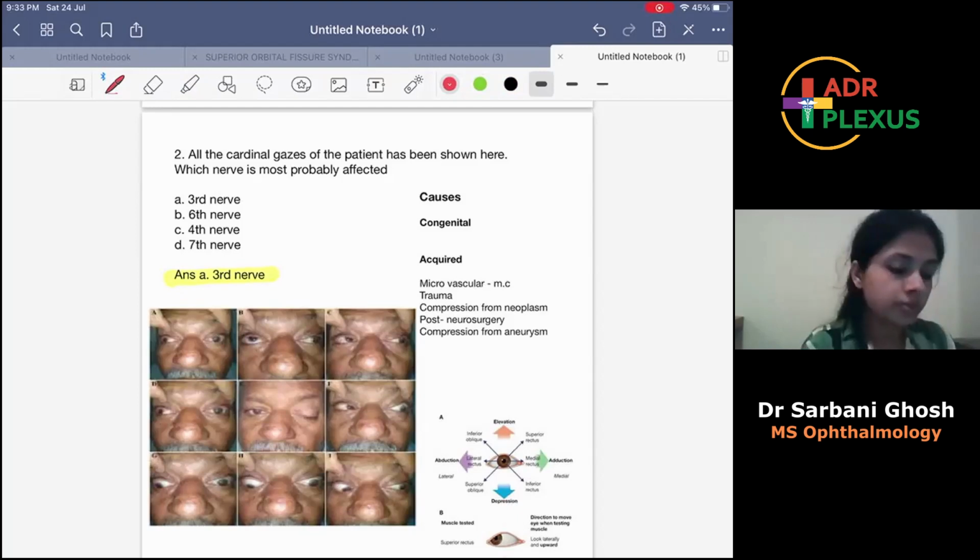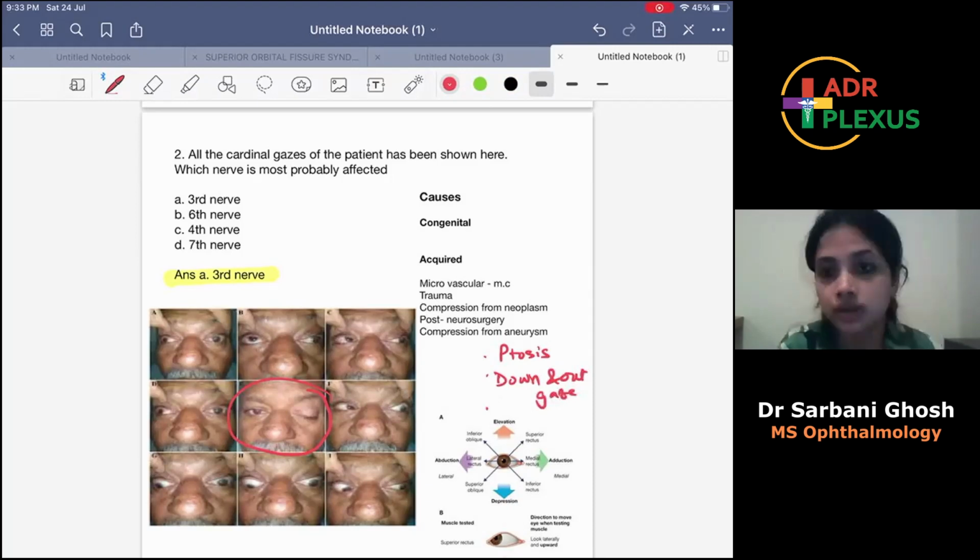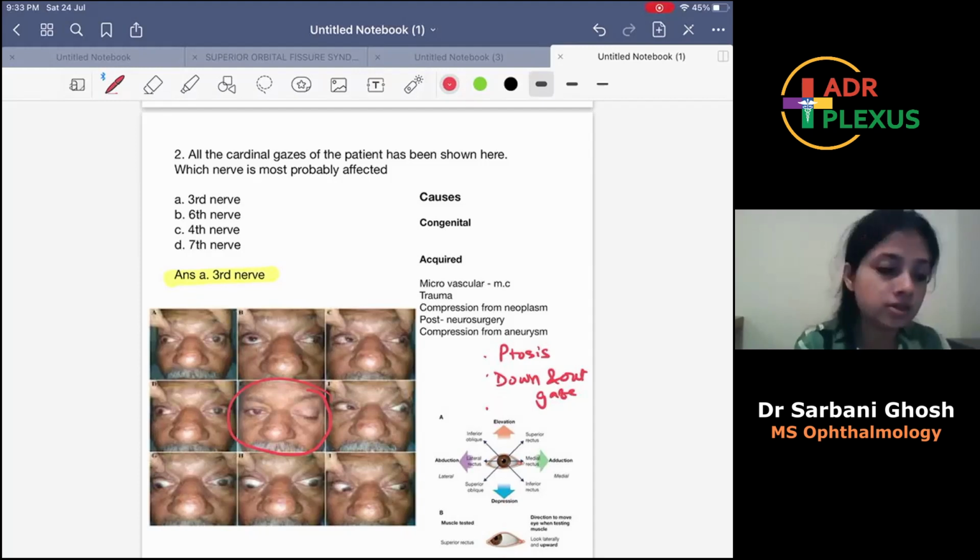Why? What happens in oculomotor palsy? As you can see in this picture, look at this. There is ptosis. And if you lift this eyelid, you will find that there is down and out gaze. Also, because of this down and out gaze, a strabismus, squint has developed due to the third nerve palsy. So the normal alignment between the two eyes will be lost. So it will cause diplopia. So these are the clinical features: ptosis, down and out gaze, and diplopia.